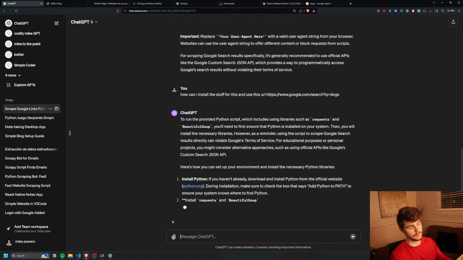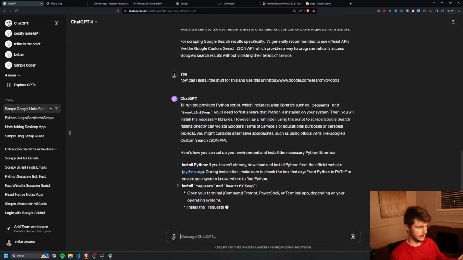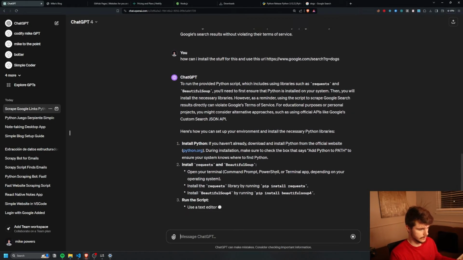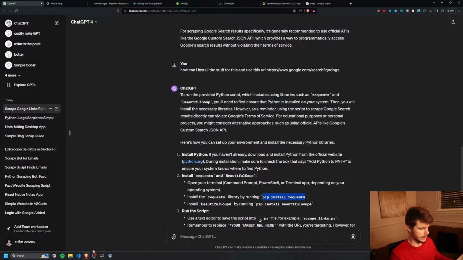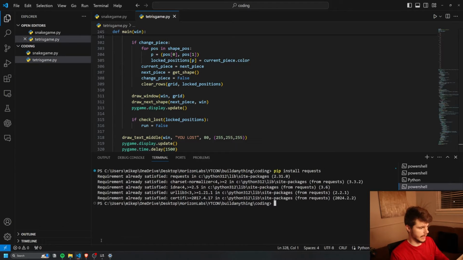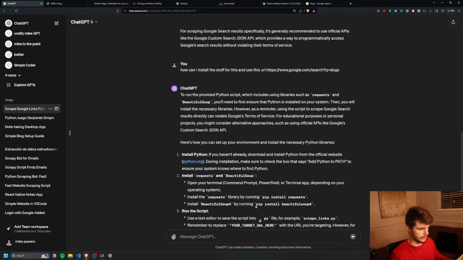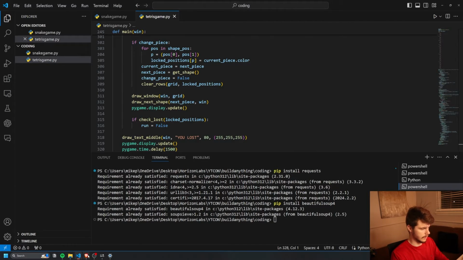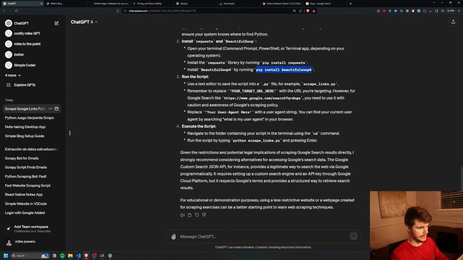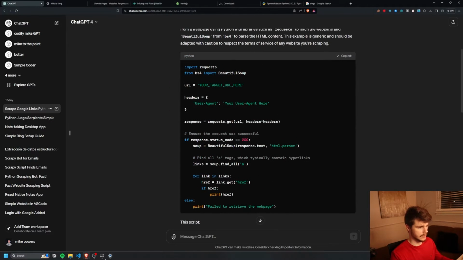So it tells us we need to install Python, of course. Make sure we install requests and beautiful soup. So we can do this by running pip install requests, which I'm pretty sure I already have. Yeah, same thing with this one as well. Awesome. And it tells us we need to just change our target URL with our new URL. So I'll take this from here.